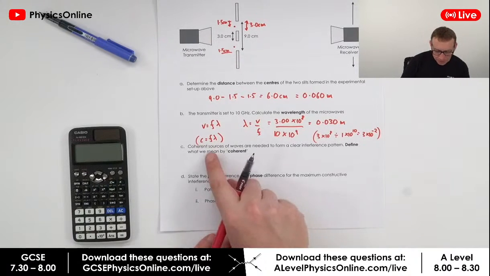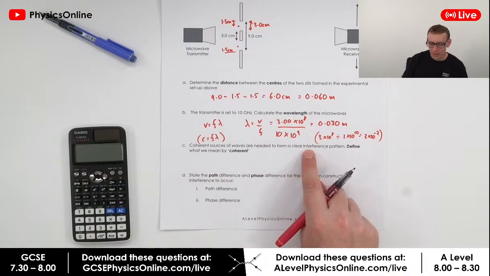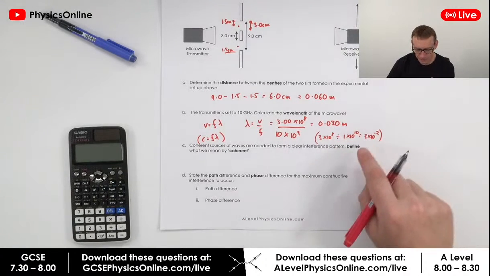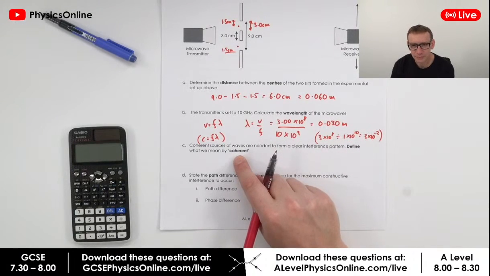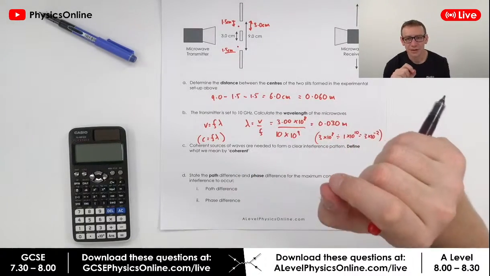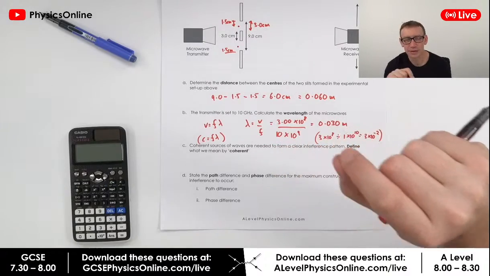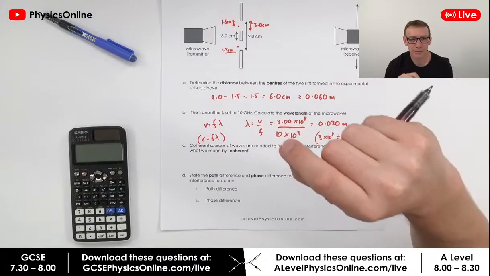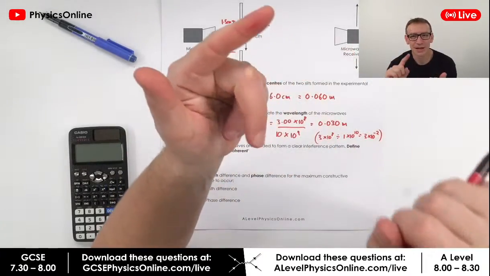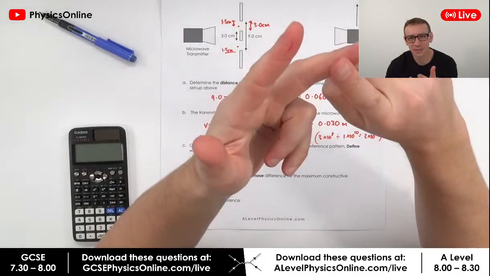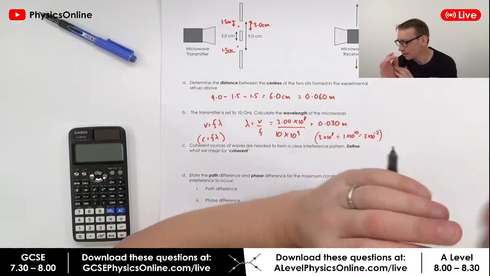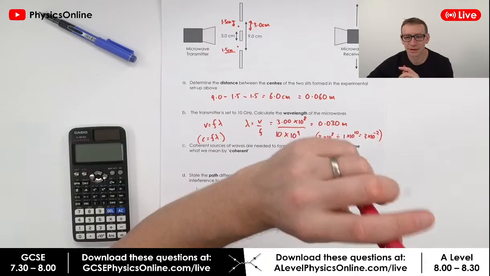Okay, coherent sources are needed to form a clear interference pattern. Define what we mean by coherent. So this is a definition, and it would be amazing if everybody watching at the moment just writes in what we mean by a coherent wave. All of you should know this. If you're in year 12, you should know it. If you're in year 13, you should know it as well. So what do we mean by a coherent wave? What would be the best way of describing it?